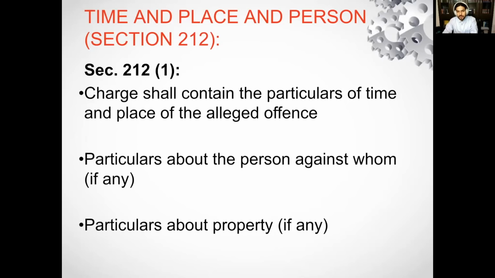Third is the particulars about the property. Sometimes there are offenses where the crime is against property, for example theft, extortion, robbery. If there is knowledge of the property, for example you know that 1 lakh rupees has been stolen, and it is a charge of theft, then you will provide that A is charged to have committed the offense of theft of rupees 1 lakh. And if all these details are not available, it is not mandatory. If it is available, it is mandatory.